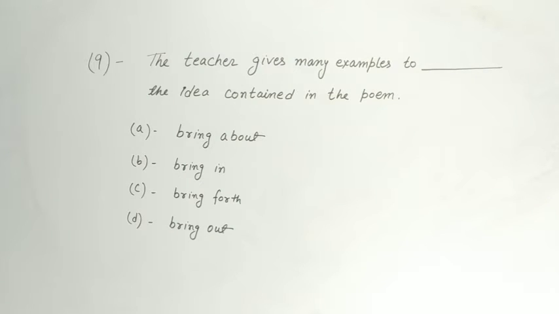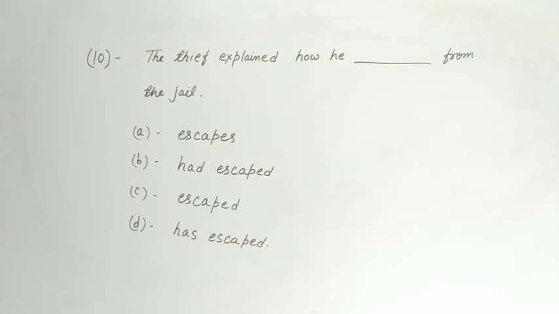Question 9. The teacher gives many examples to dash the idea contained in the poem. And the options are bring about, bring in, bring forth, bring out. Question 10. The thief explained how he dashed from the jail. And the options are escapes, had escaped, escaped, has escaped.